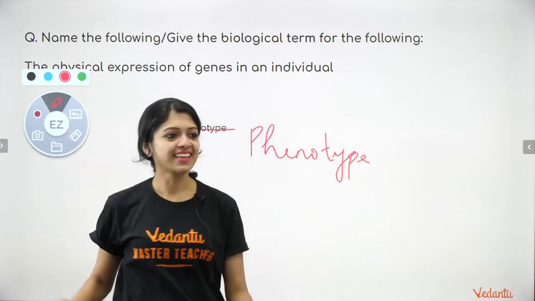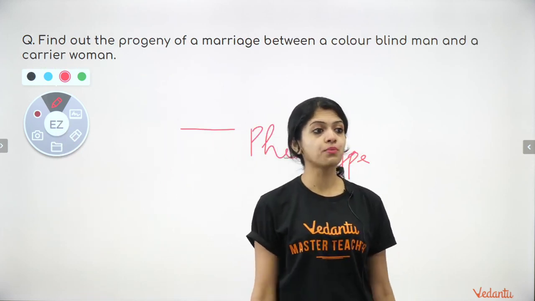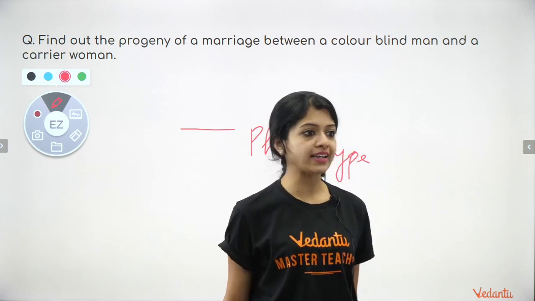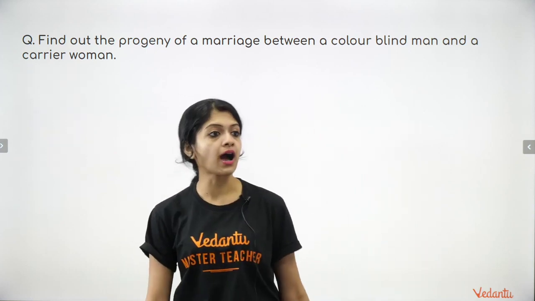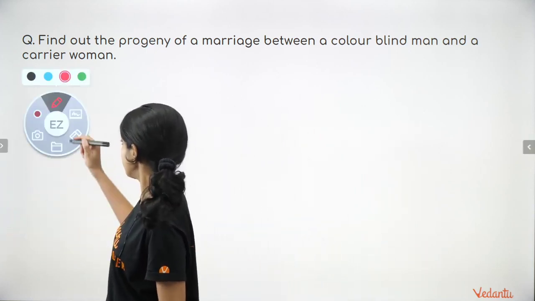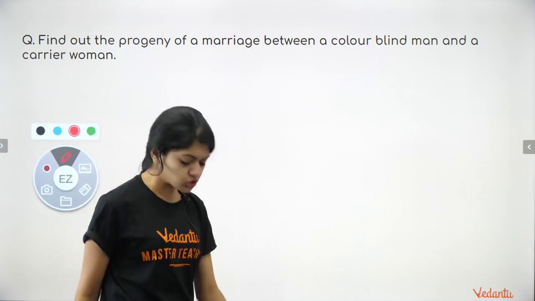Moving on. Find out the progeny of a marriage between a colorblind man and a carrier woman. How do you work this out? A colorblind man, what do you think his genotype would be?